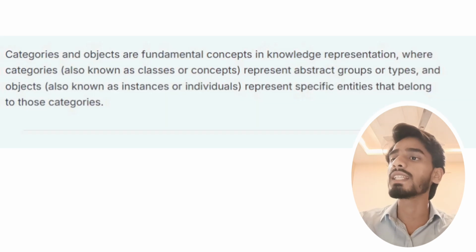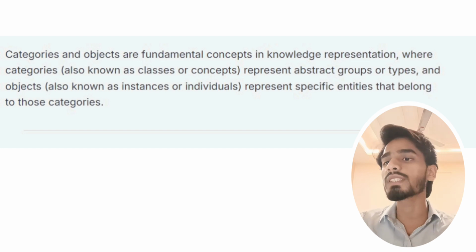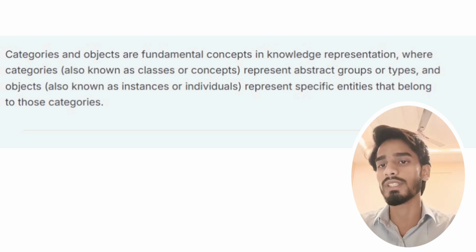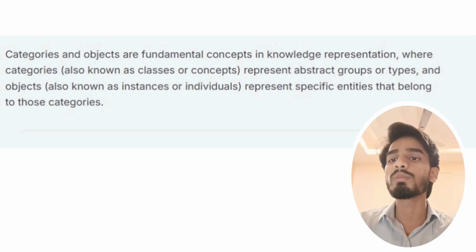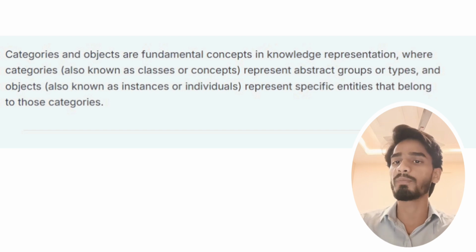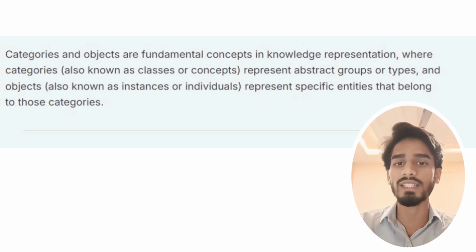Now, what are categories and objects? Categories and objects are fundamental concepts in knowledge representation, where categories, also known as classes or concepts, represent abstract groups or types, and objects, also known as instances or individuals, represent specific entities that belong to those categories.